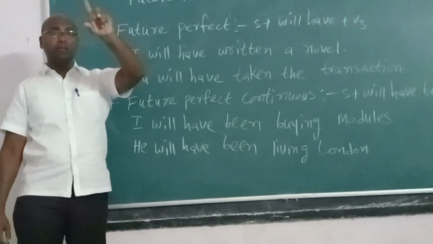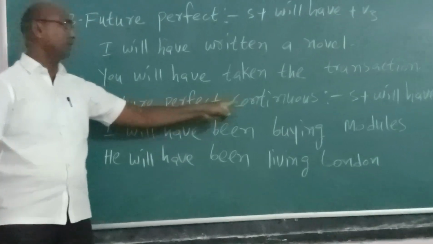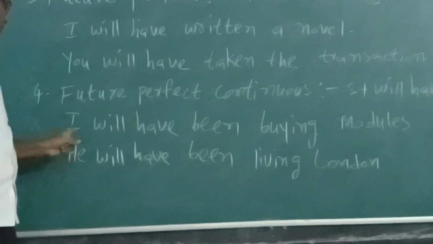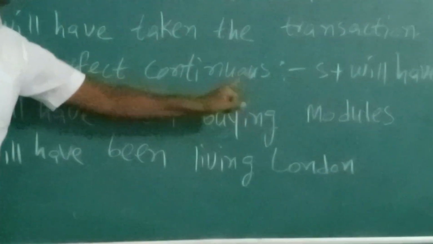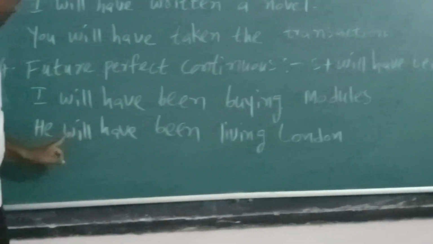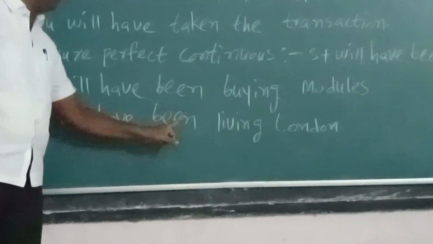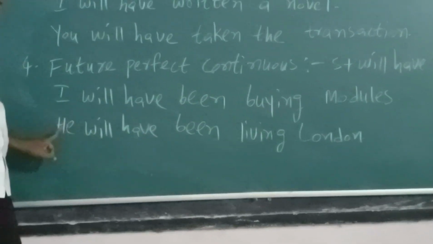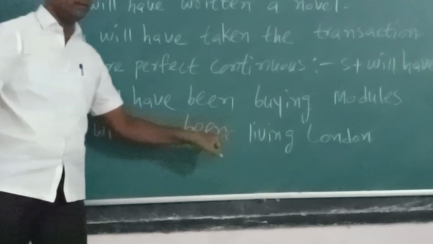Those types of sentences are taken into the future perfect continuous. The examples are: I will have been buying modules. He will have been living in London.